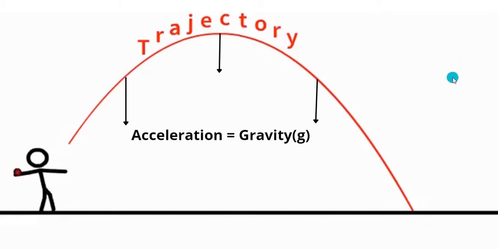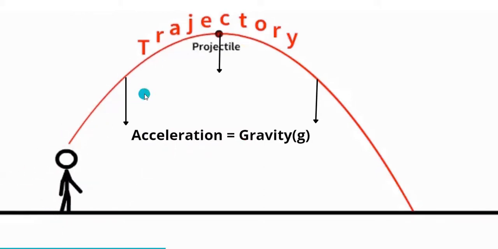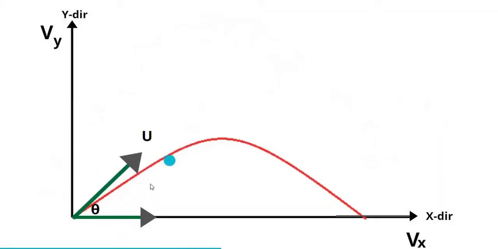Now let us see this trajectory in two dimensions. This is the y-axis and this is the x-axis. Let us take the velocity in the x direction in this way and the velocity in the y direction in this way. Here a person throws a ball at an angle theta. This is the initial velocity he throws the ball with, this is the velocity of the ball in the x direction, and this is the velocity in the y direction, right?